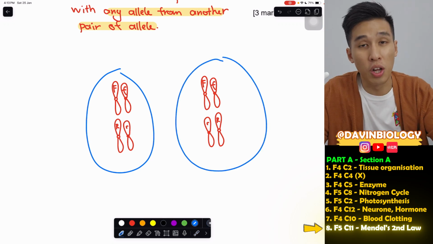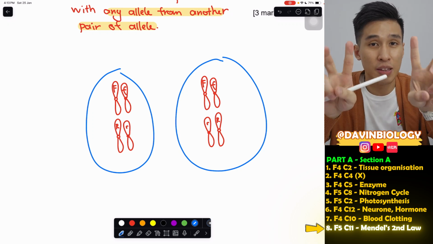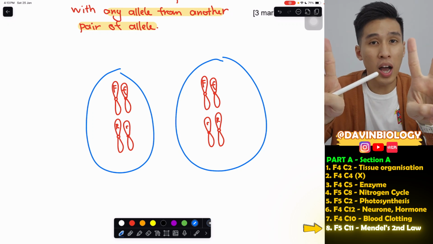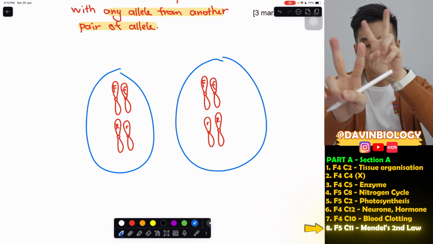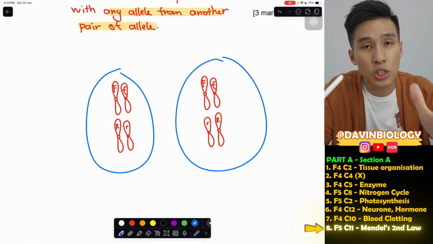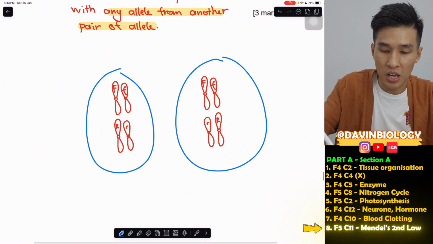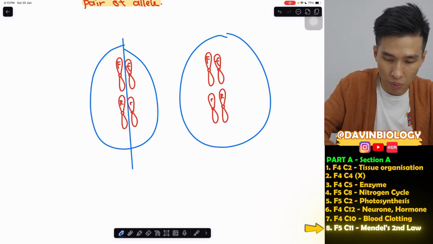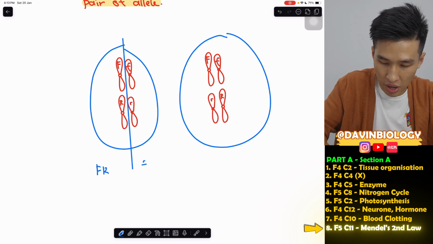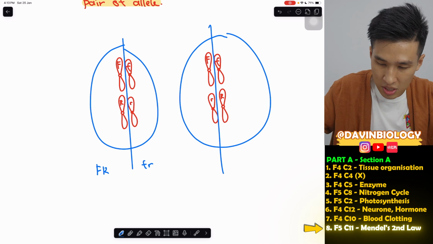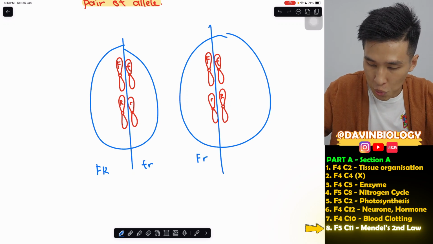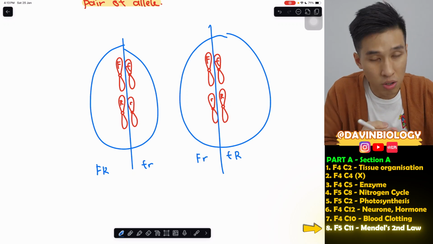So the position is not fixed. The R can be big R, small r, or the other way around. If the position changes, the combination of gametes will also be different. If I align like this, I will get big F, big R, small f, small r. But if I align like this, I will get big F, small r, small f, big R. You can see the combination is different.